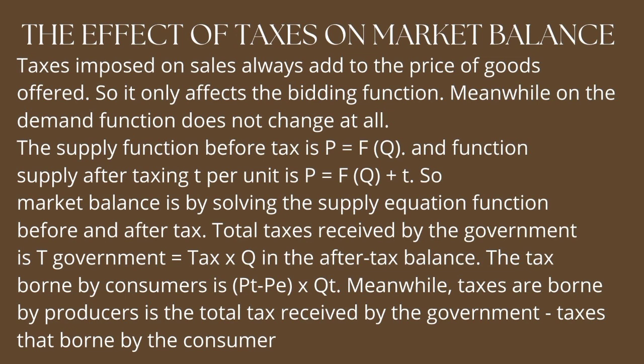The tax borne by consumers is (PT minus PE) times QT. Meanwhile, the tax borne by producers is the total tax received by the government minus the tax borne by the consumer.